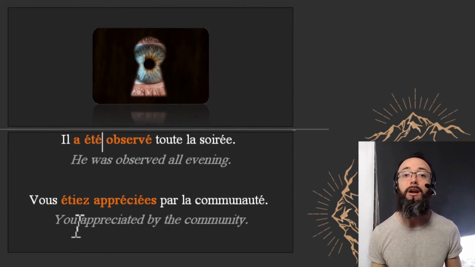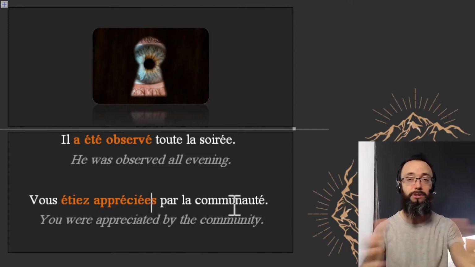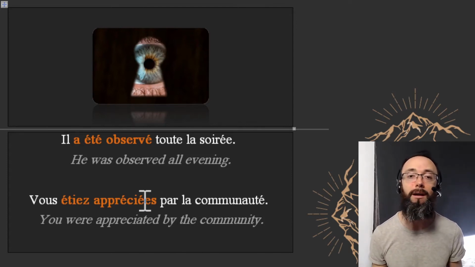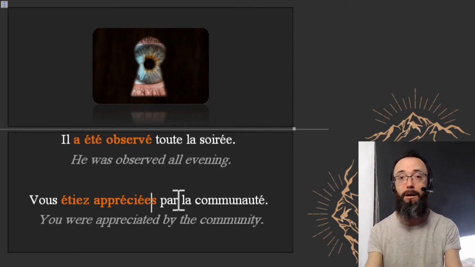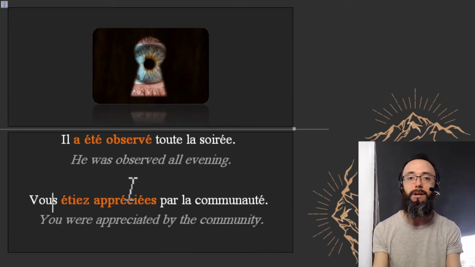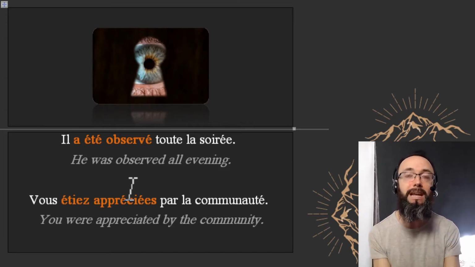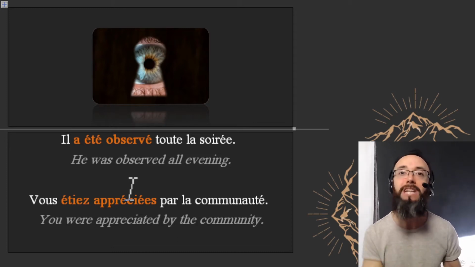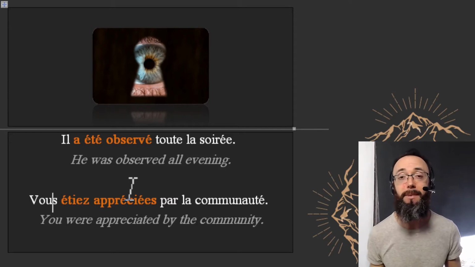Another example here. You were appreciated by the community. Vous étiez apprécié, and here we're going to picture we're talking to several women. This is why here the past participle agrees with the idea of several women in front of the subject. Vous étiez apprécié par la communauté. That means the women in front of you, to whom you're talking, were not the one performing the action. They were not the one appreciating anything. They were just being appreciated by the community. And that tells you that it is a passive voice.